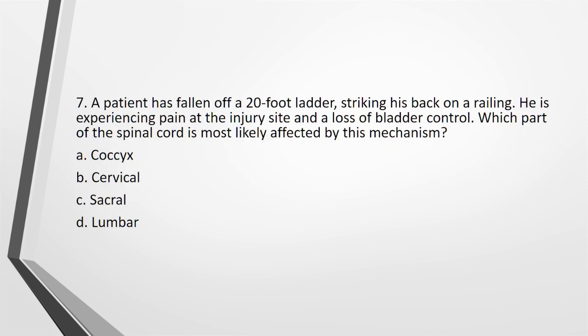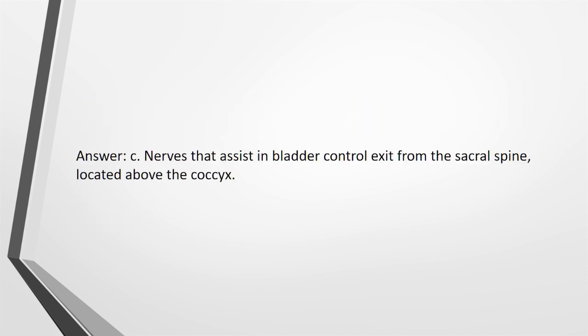7. A patient has fallen off a 20-foot ladder, striking his back on a railing. He is experiencing pain at the injury site and a loss of bladder control. Which part of the spinal cord is most likely affected by this mechanism? A. Coccyx. B. Cervical. C. Sacral. D. Lumbar. Answer. C. Nerves that assist in bladder control exit from the sacral spine, located above the coccyx.